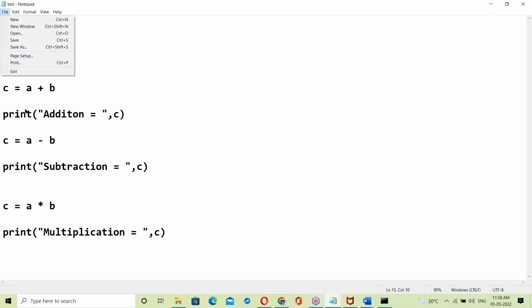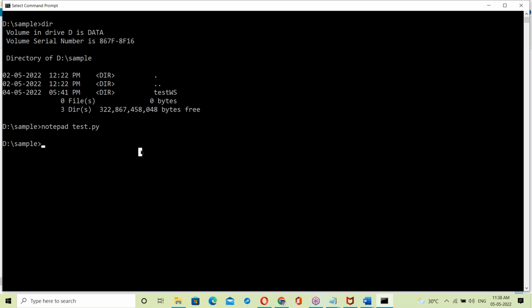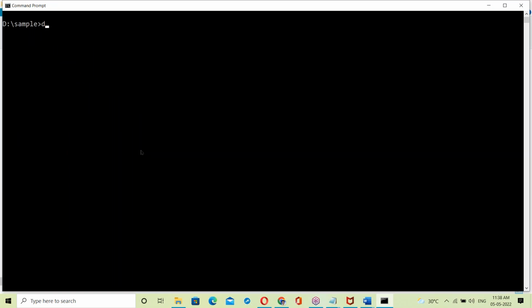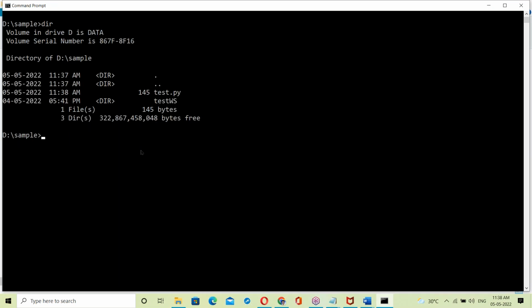Save and run it here. Save, close. Now, Python scripting. Python is an interpreter based language. Now the Python interpreter is going to run the script here. You see the Python interpreter running the script directly.